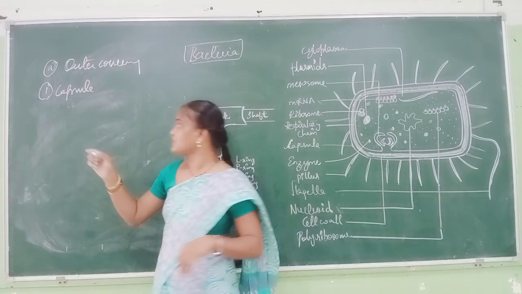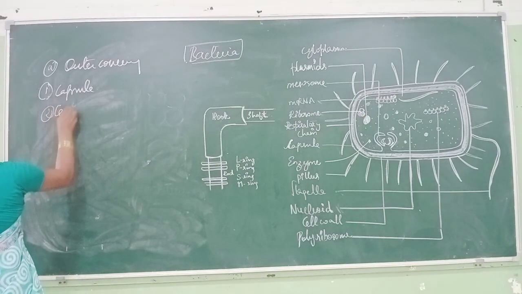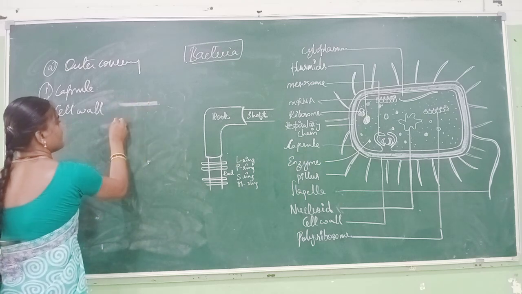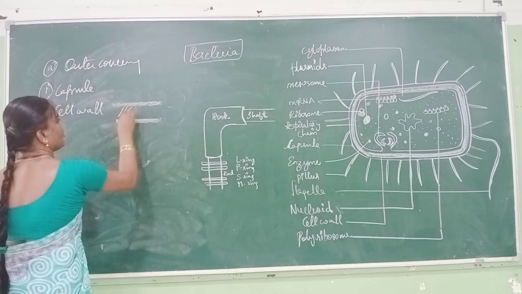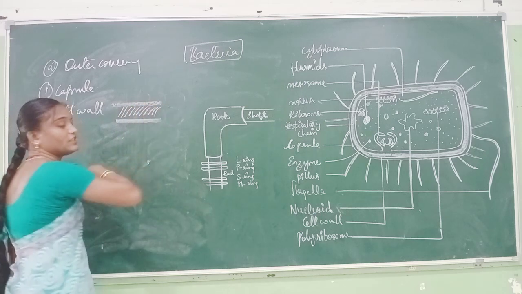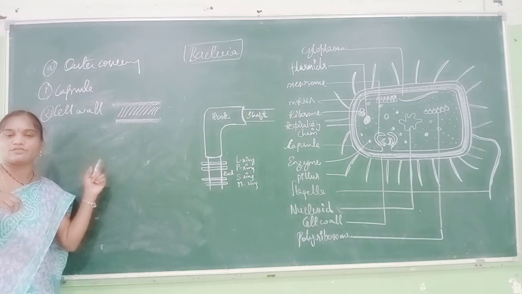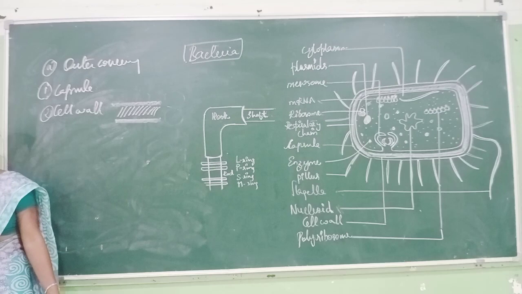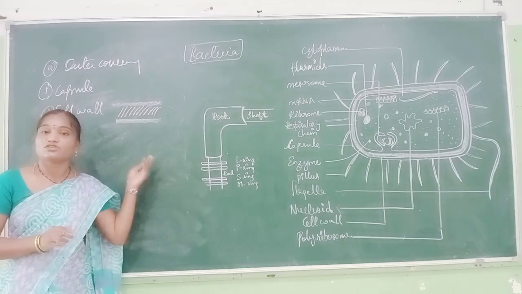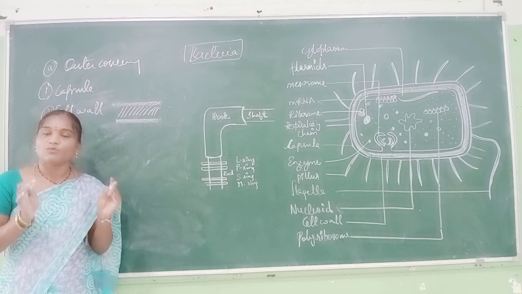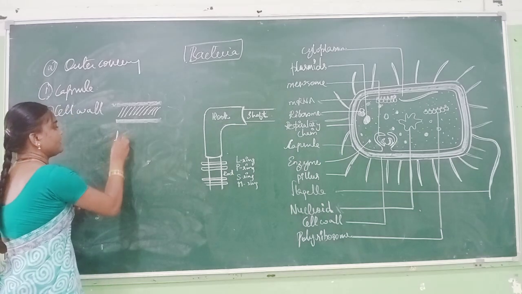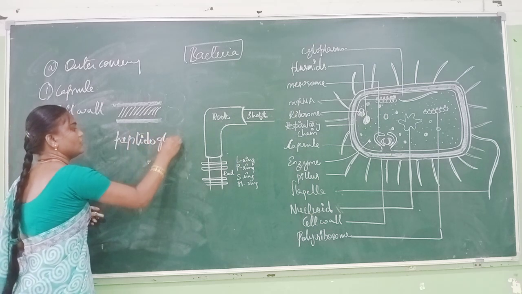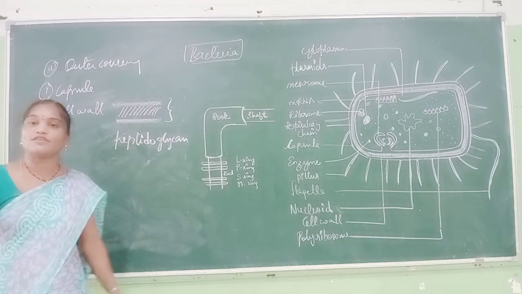So this is a phospholipid bilayer next to the cell wall. So cell wall is made up of, this is your phospholipids, and in between your phospholipids, protein molecules are present. So this is your phospholipid bilayer. Next, based on this cell wall, two types of bacteria are differentiated. This cell wall is actually made with peptidoglycan layer. So this is the general composition of a cell wall.